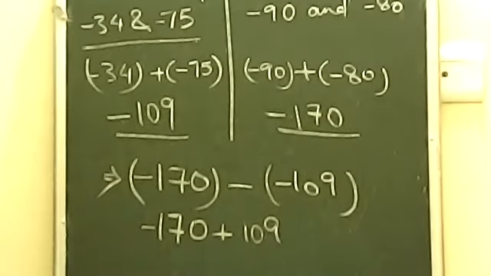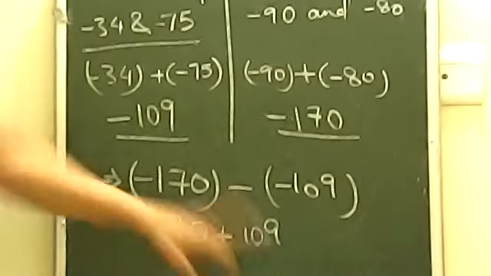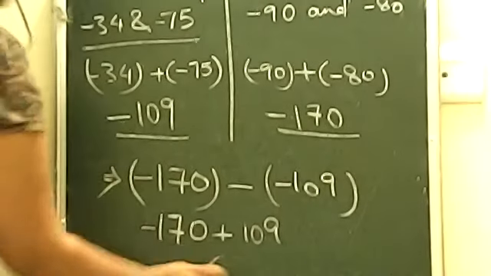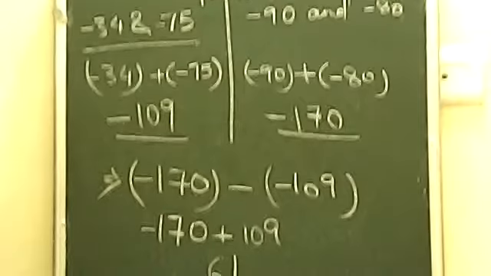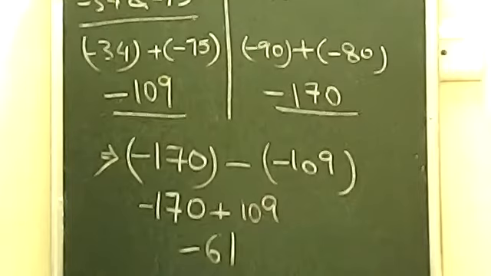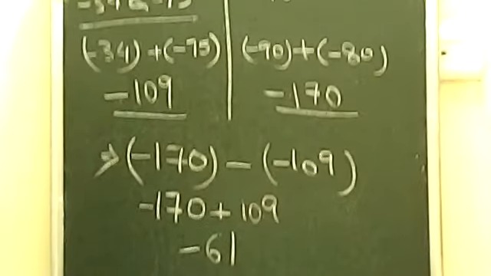Now the last step: one number is positive, one number is negative. Simply you have to subtract, and the answer will be 61 as a number, and the sign will be of the negative. So minus 61 will be the answer for this particular question.